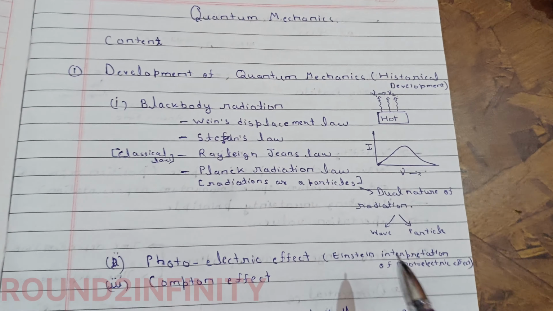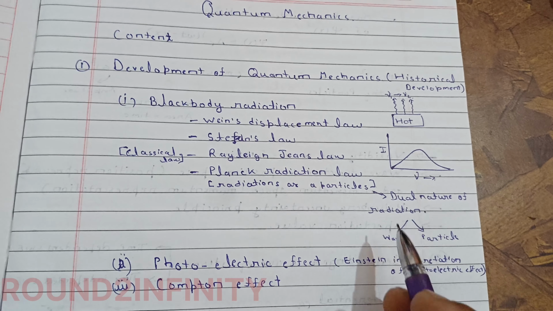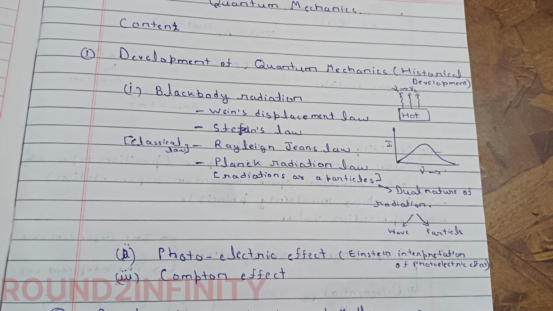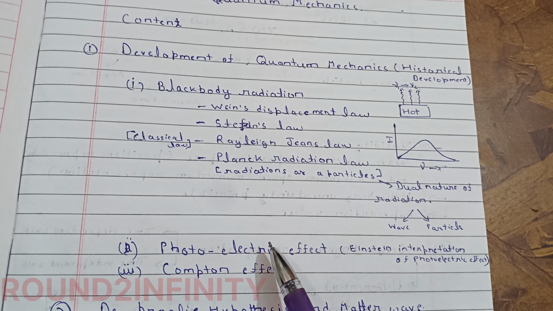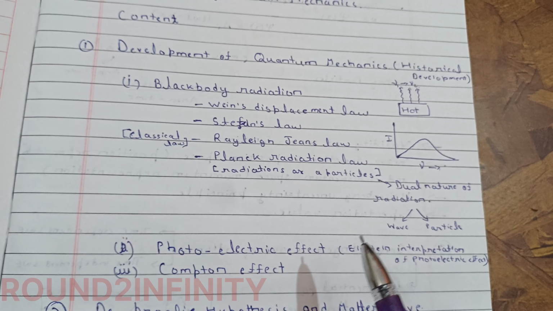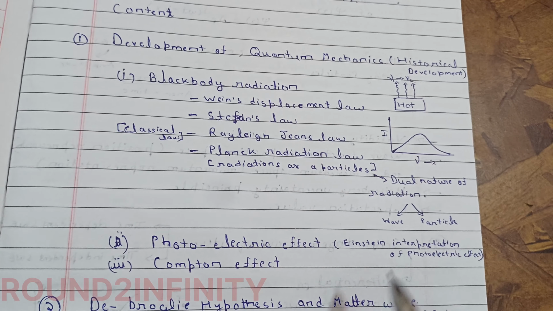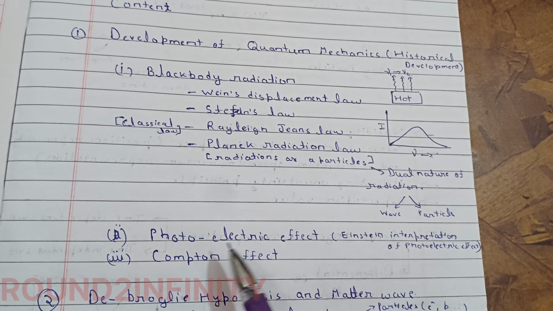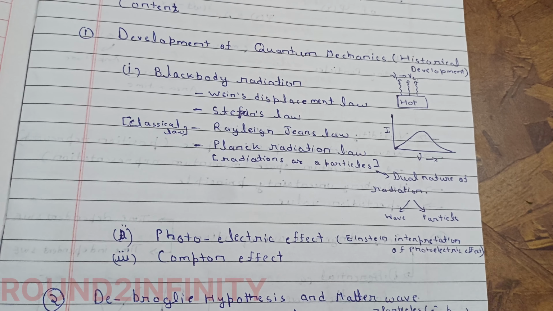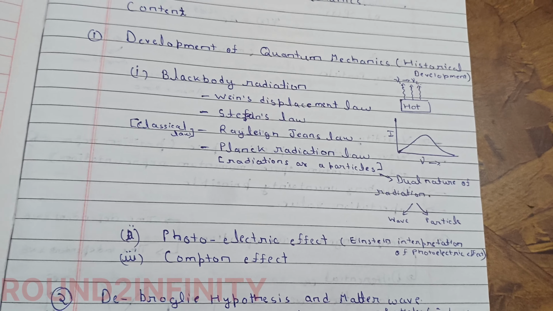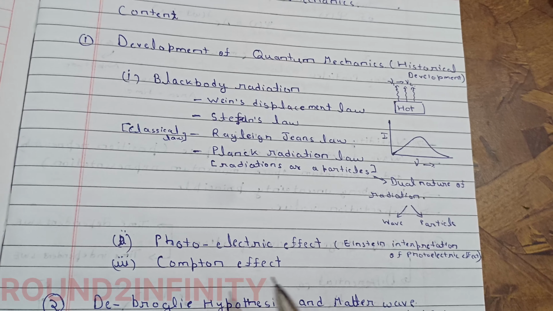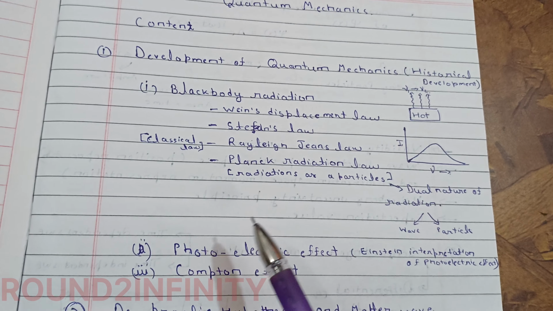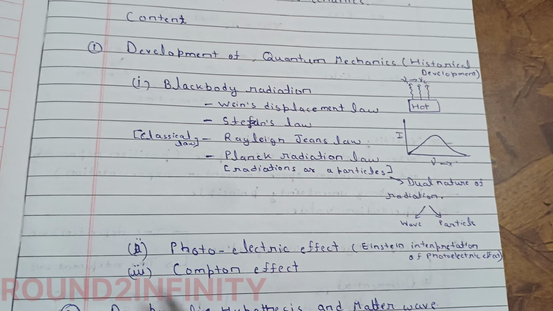And yet there was no experiment to prove this particle nature. First it was the photoelectric effect. It was done before, but the real interpretation was done by Einstein after many years. So we will study Einstein's interpretation of the photoelectric effect. This was the first experiment. Then comes the Compton effect. So that's how we will go through the development of quantum mechanics. This was the base to develop it.